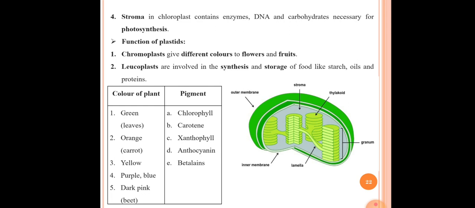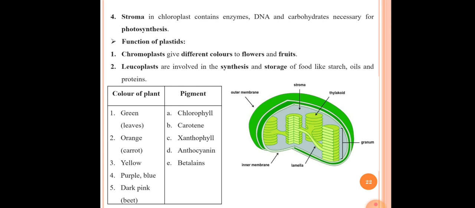Okay, so the functions of plastids are: the first function of plastid is chromoplast gives different color to flowers and fruits. Because of the presence of chromoplast, different colors are given to the flowers as well as fruits. The second function of plastid is leucoplasts are involved in the synthesis and storage of food like starch, oil, and proteins. So leucoplast helps in the synthesis and storage of food like starch, oil, and protein.